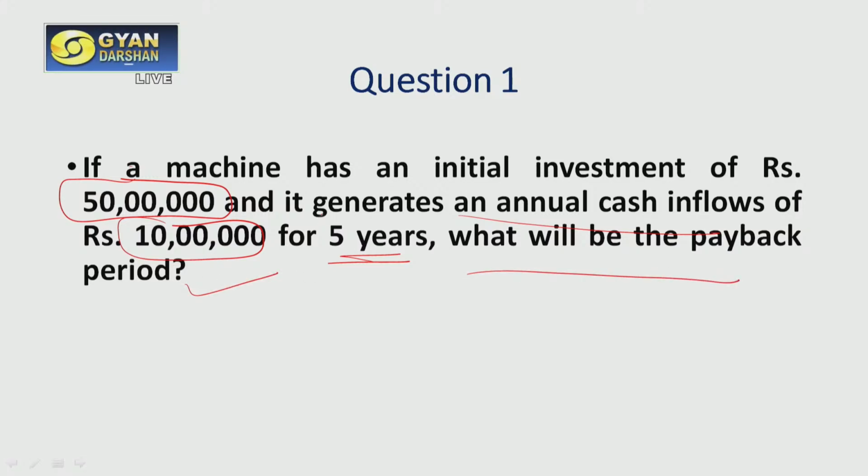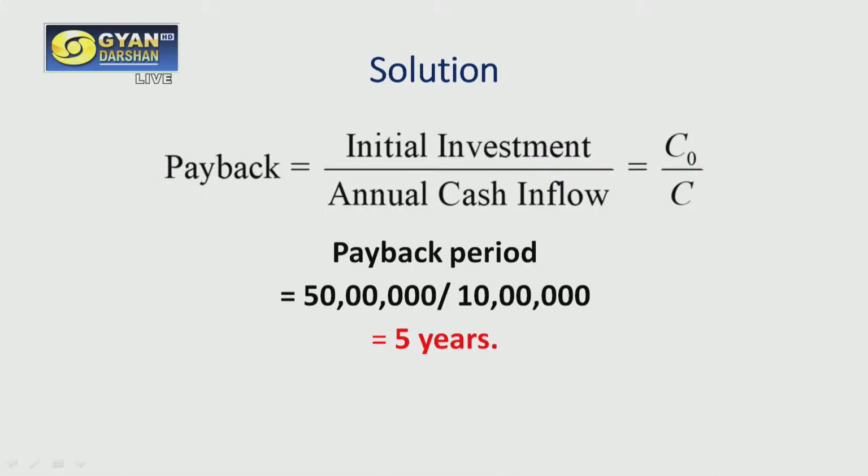We simply place the values in our formula: payback period equals initial investment divided by annual cash inflow. Our initial investment is rupees 50 lakh, divided by 10 lakh, and we get 5 years. That means our payback period is 5 years in this case.